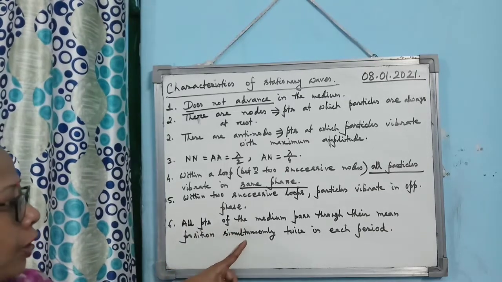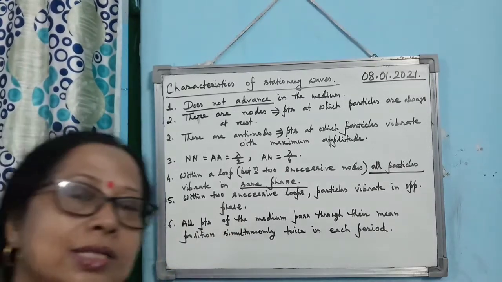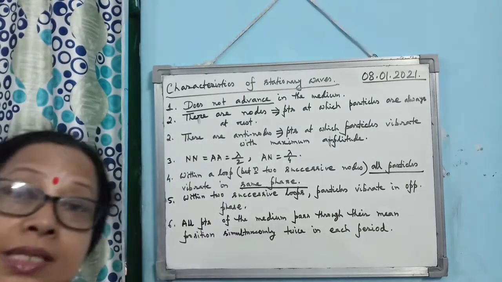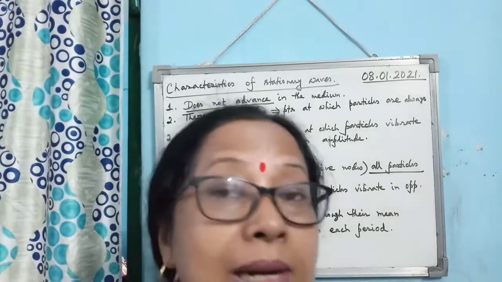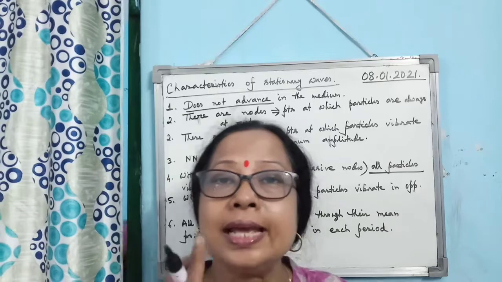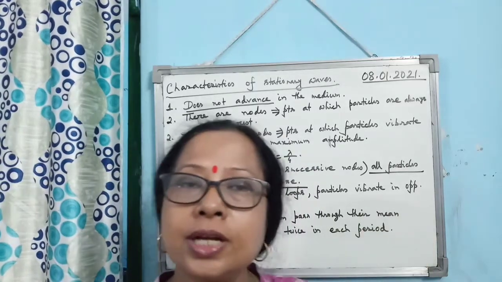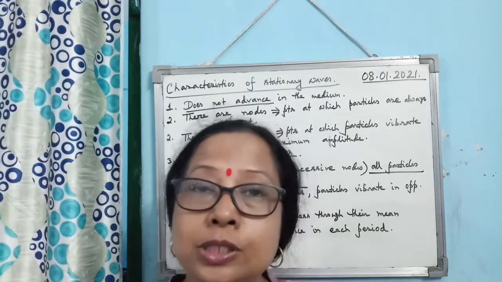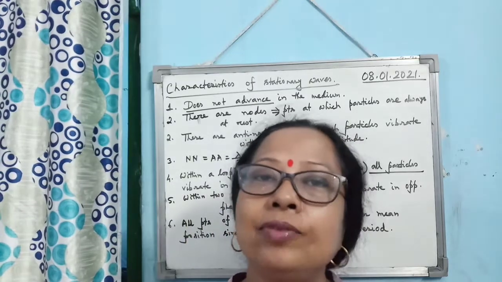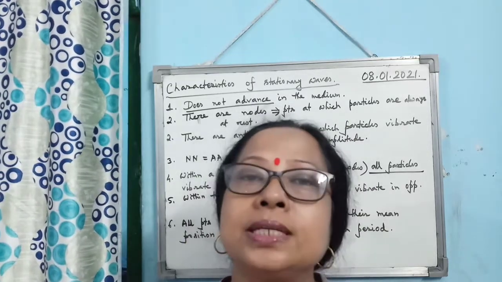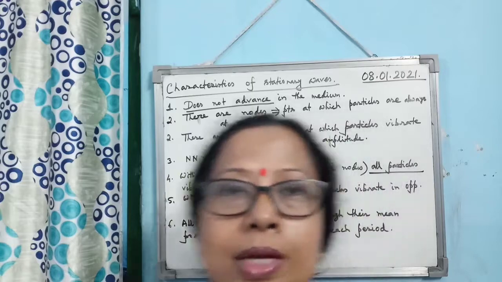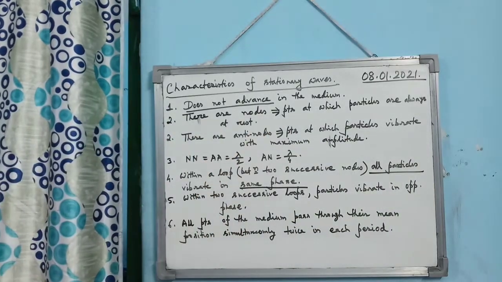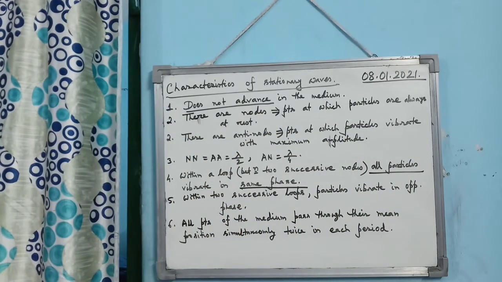This is another important point, that all the points of the medium pass through their mean position simultaneously twice for each period. When one stationary wave is produced, then two times all the particles pass through their mean position at the same time. So these are the characteristics of the stationary wave.